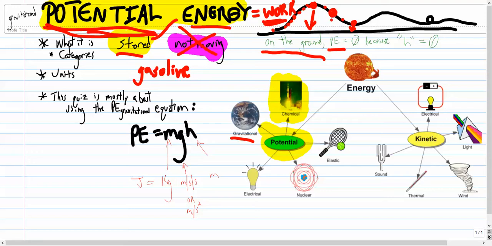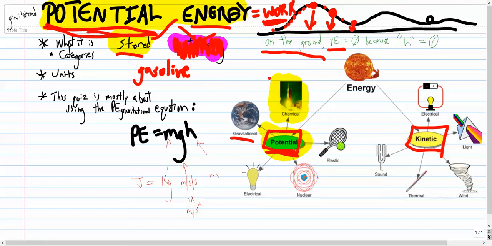If you're halfway down the hill, you've got a mix. You've got half potential energy and half kinetic energy. Kinetic energy is the energy of motion, and potential is stored energy. So don't think of potential energy being in things that aren't moving. That's just a bad idea.